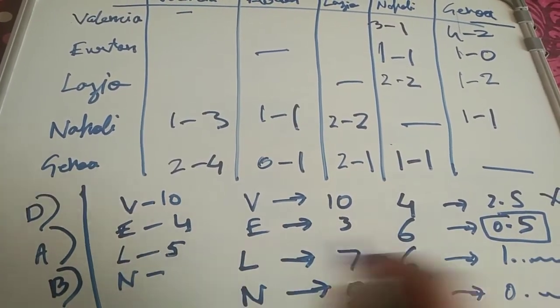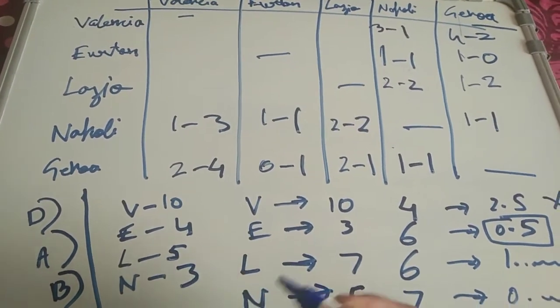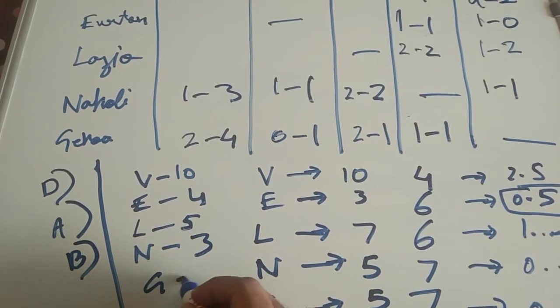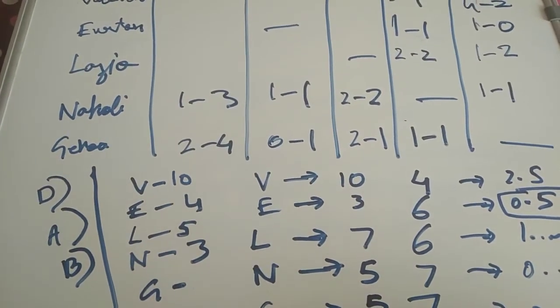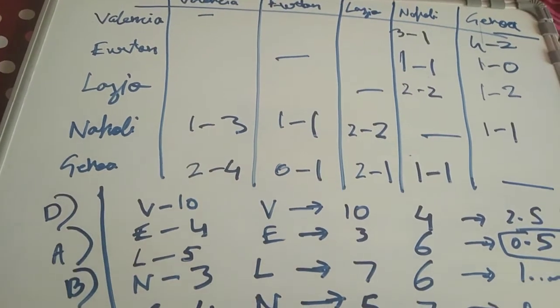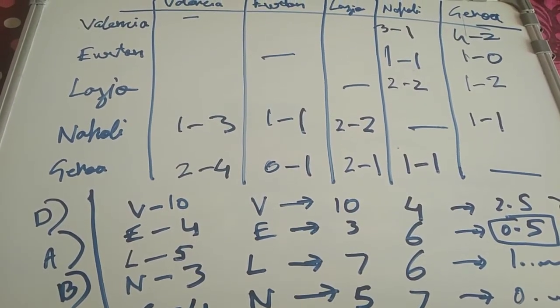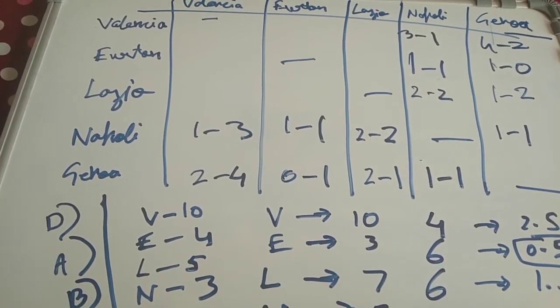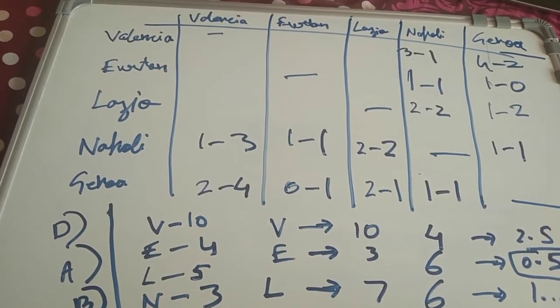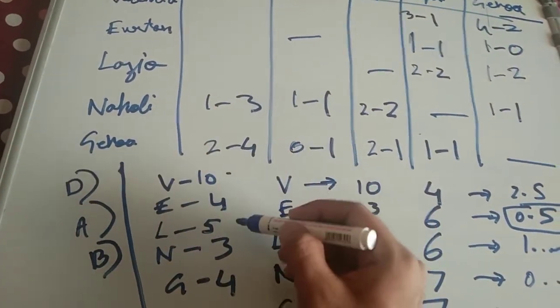Napoli's total points are 3 points, and Genoa's total points are 4 points. Okay, so the first team is Valencia and the second team is Lazio.